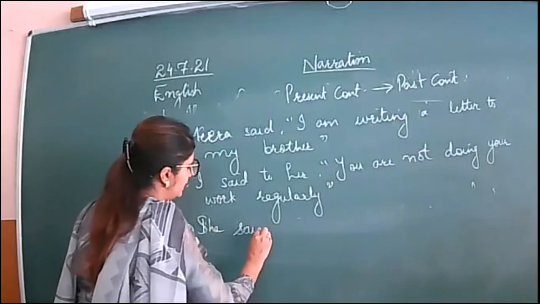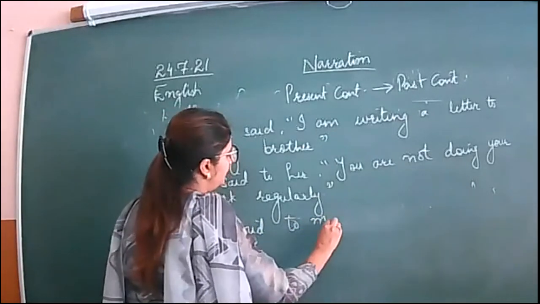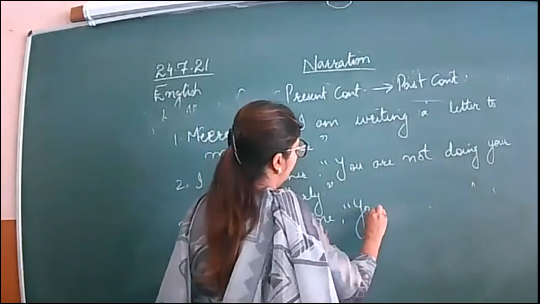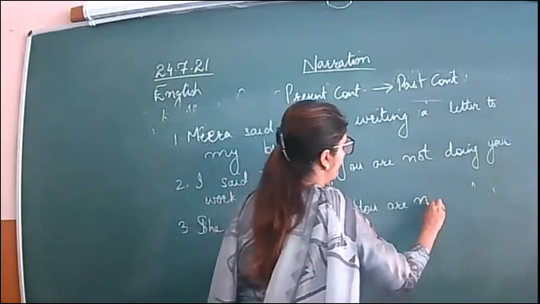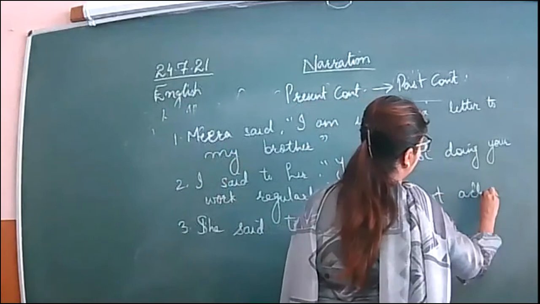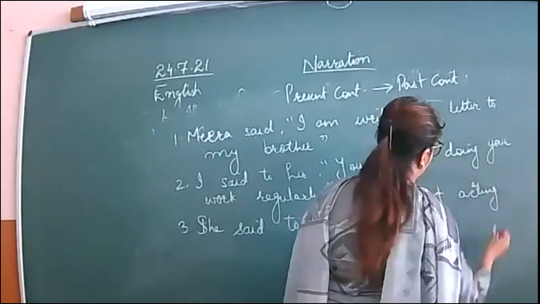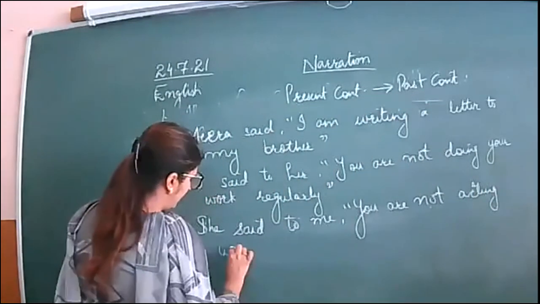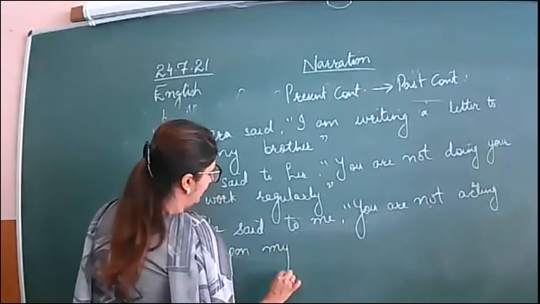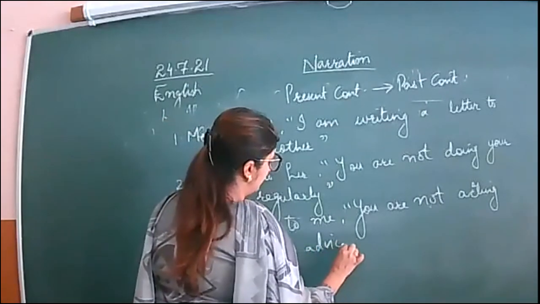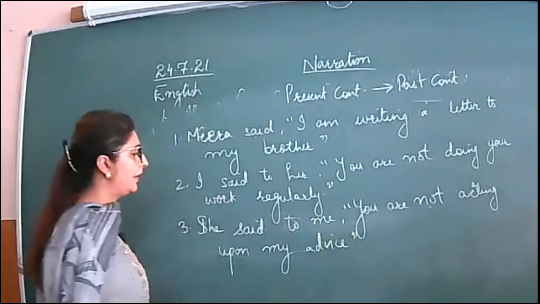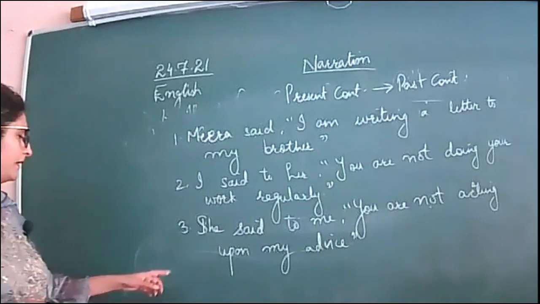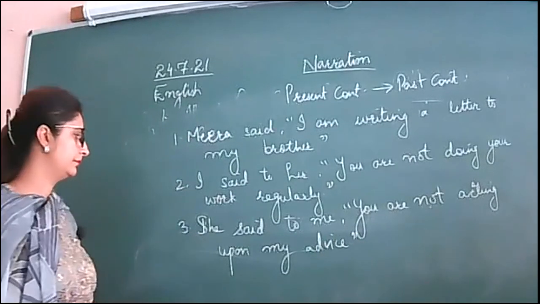Next is, she said to me, you are not acting upon my advice. She told me that I was not acting upon her advice.